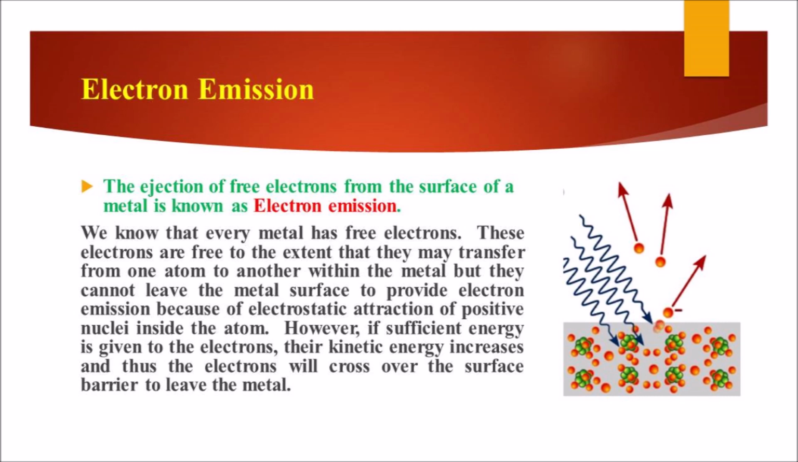However, if sufficient energy is given to the electrons, their kinetic energy increases and thus the electrons will cross over the surface barrier to leave the metal. This is nothing but electron emission.